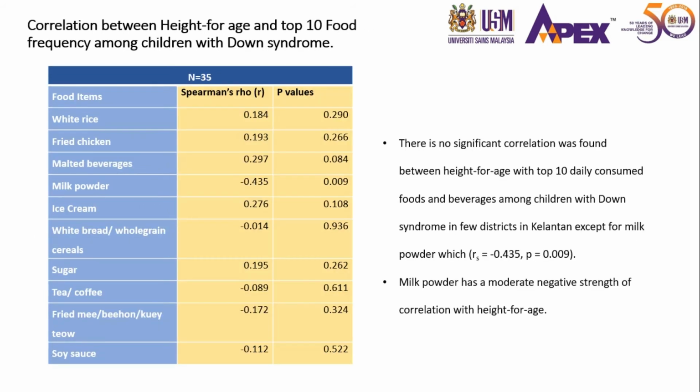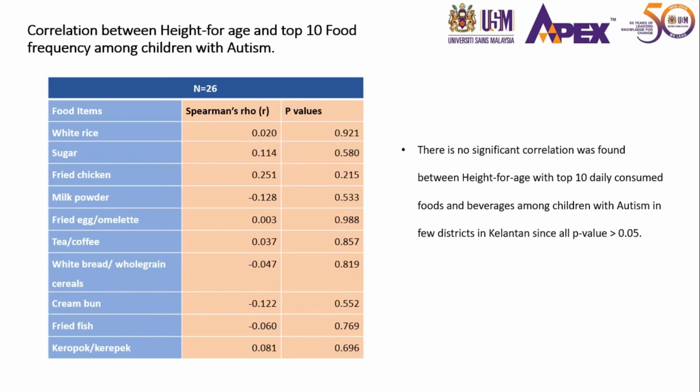With these children, on the correlation between height for age and top 10 food frequency among children with Down syndrome, we found that there is no significant correlation, except for milk powder. Milk powder has a moderate negative strength of correlation with height for age. For autism, on the correlation between height for age and top 10 food, no significant correlation was found.